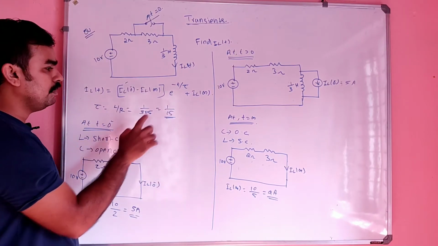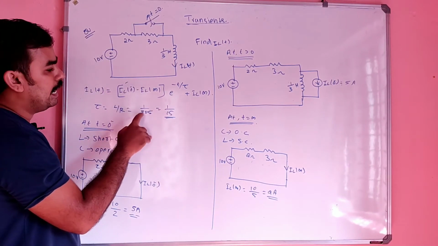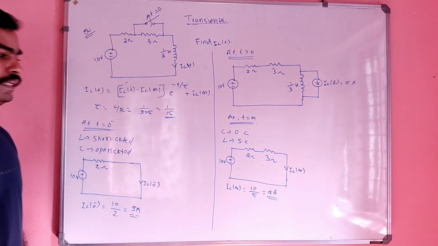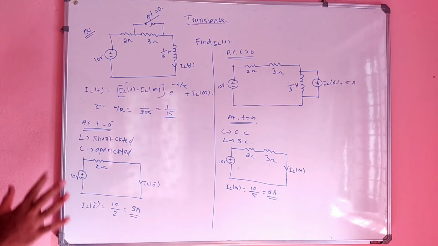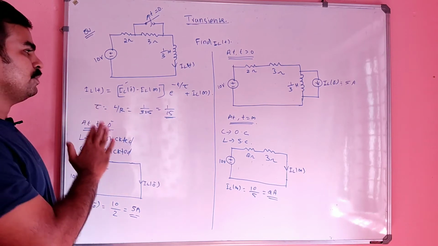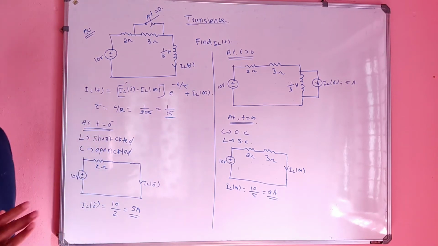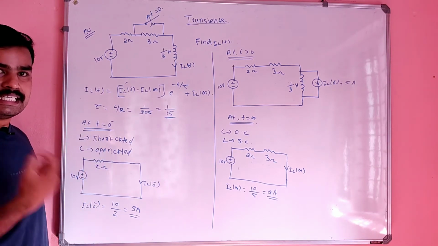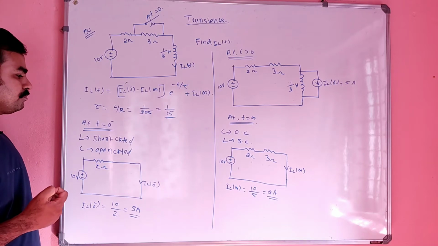So the factor R will be equal to what? 5 ohm. And L is nothing but 1 by 3. So 1 by 3 into 5, 1 by 15 is the tau value. So now you have IL of 0, IL of infinity, and tau. Okay. So I will once more say the steps.